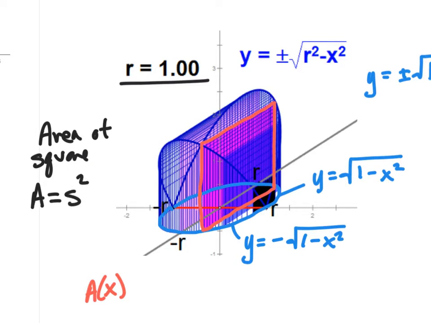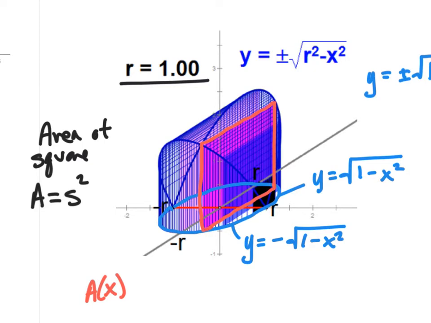So the question is how do I get this length here? How do I go from one function to the next? We did that in the last section, where we found the area between two functions. So we have to think of top minus bottom.